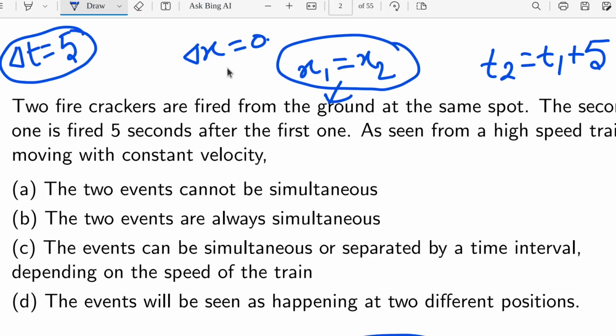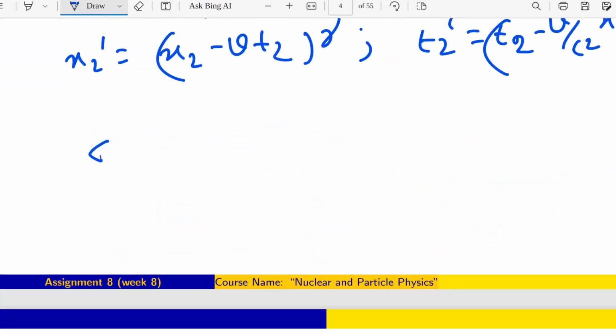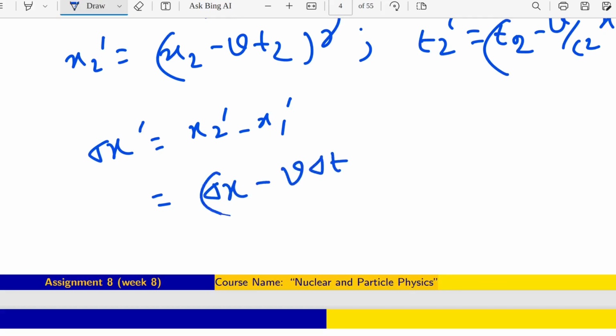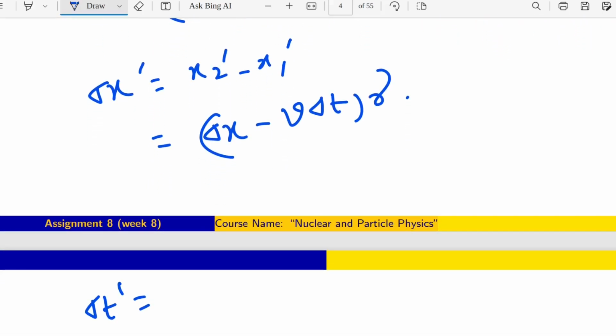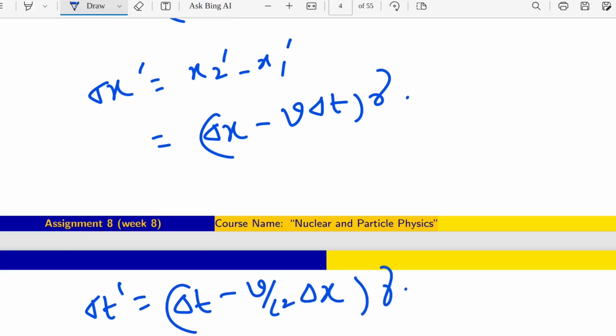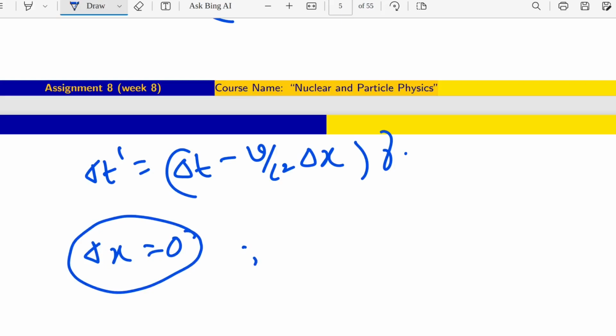So now from the first two conditions I can have one conclusion: delta x will be 0 and delta t will be 5. So delta x prime will be x2 prime minus x1 prime, which is nothing but (delta x minus v delta t) into gamma. Similarly, delta t prime will be (delta t minus v by c square delta x) into gamma. Now from the question I got the condition that delta x is 0 because these two events were at the same place, but delta t was 5.